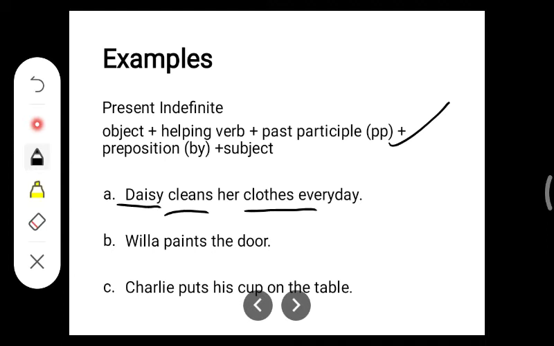First of all, write down all these formulas as I have given them. Just go through them once and you will understand how to convert active voice into passive voice.